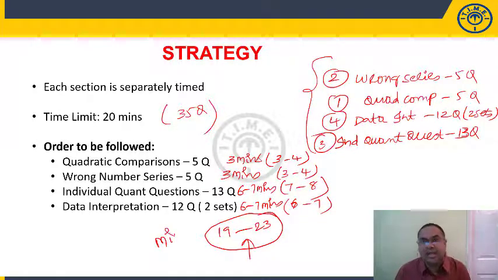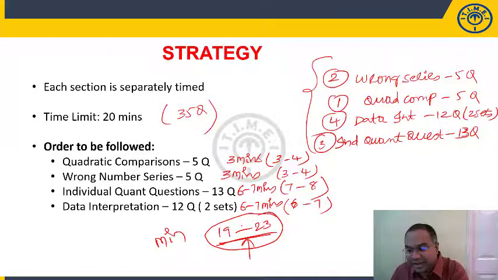Anything less than this is a serious concern. You might have got 25, 27, 30, 32, 35. I'm not saying you will not get that, but you should get a minimum of 19 to 23 marks. Anything less than this is a matter of concern. You need to analyze seriously where you are going wrong before you attempt your actual examination. If some more time is left over, you have to revise and brush up your concepts. So students, 19 to 23 is the score which you should look at from this particular paper.